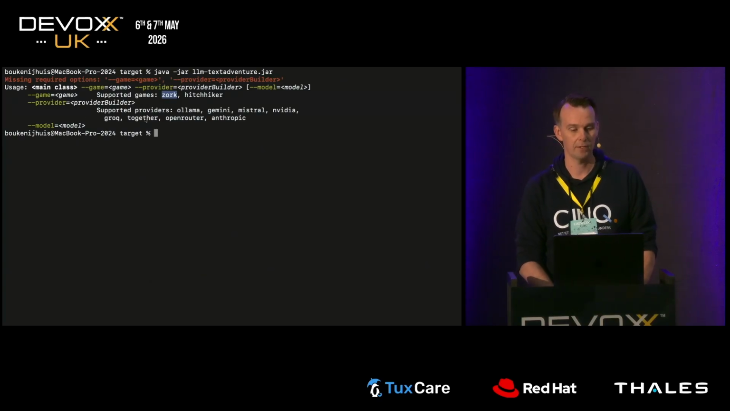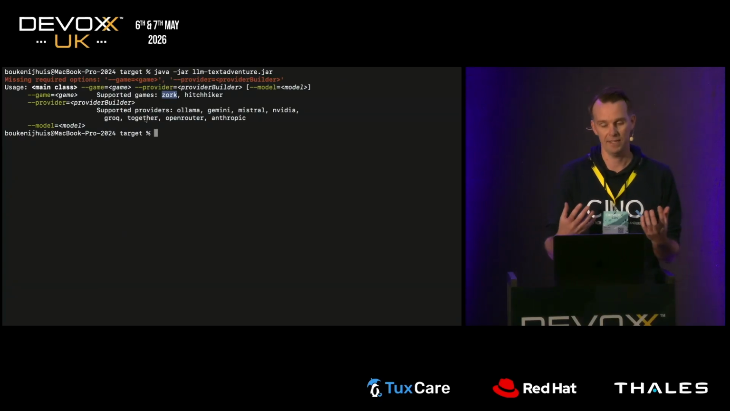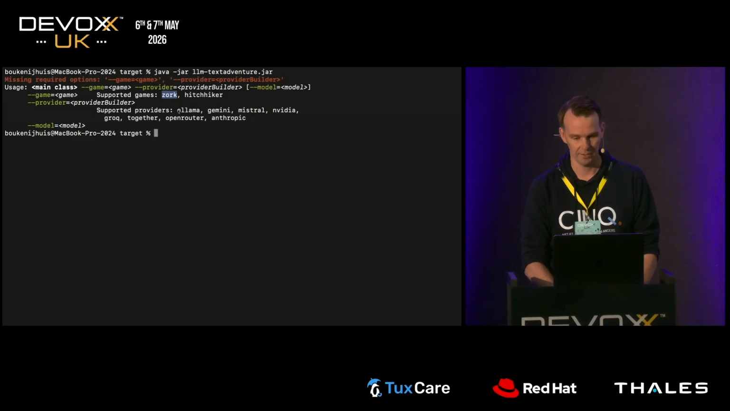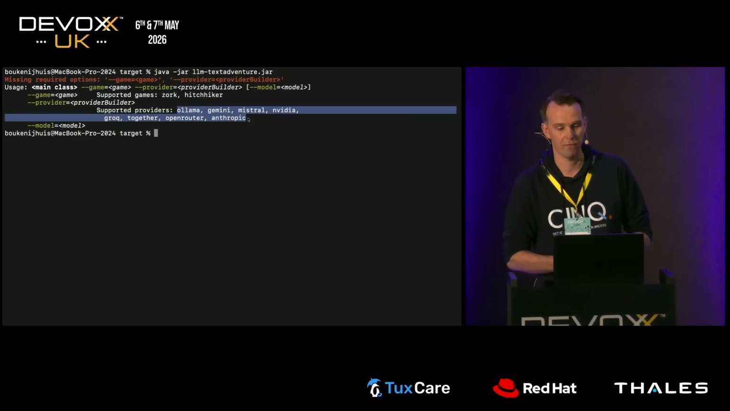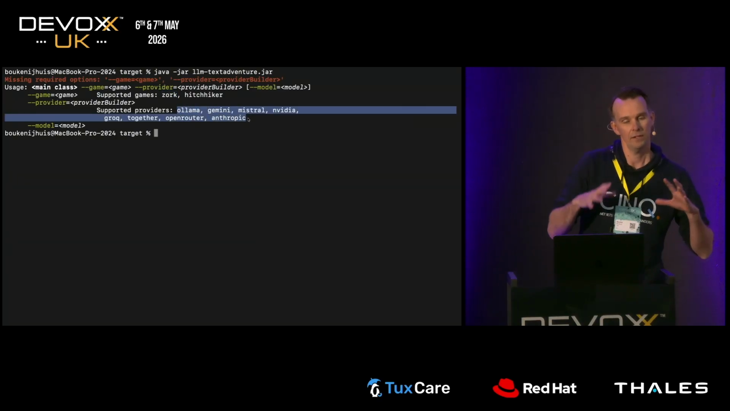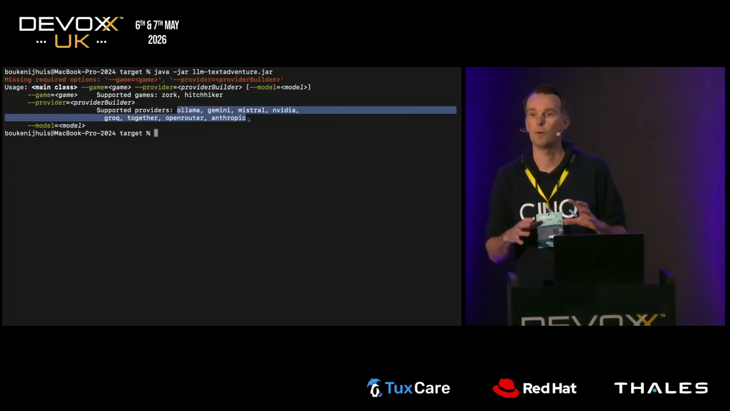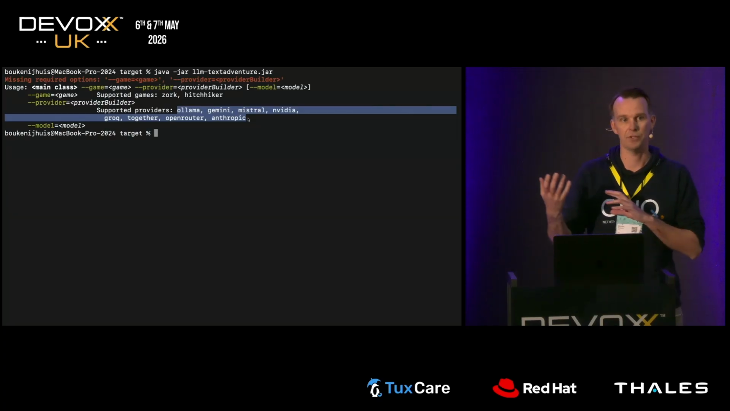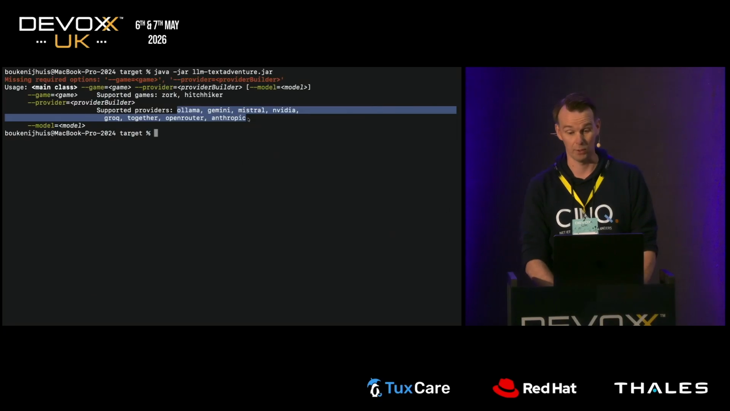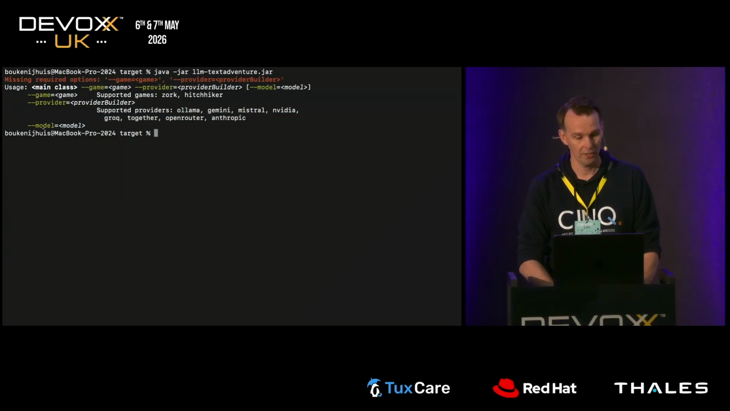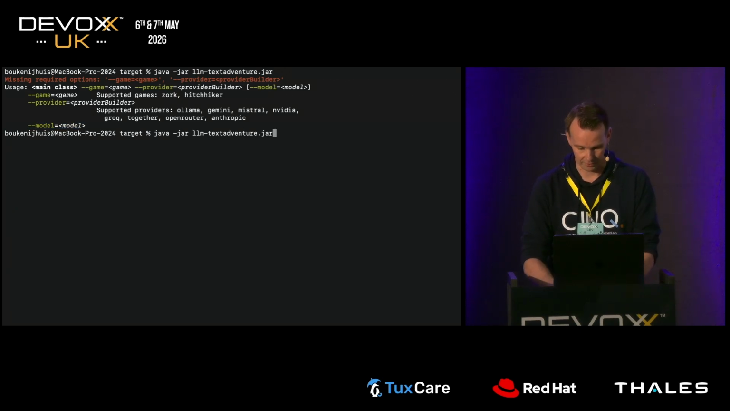Then we need a provider. The provider is the one that will provide the LLM. As you can see, there's quite a lot of providers you can choose from. At the end of this talk, I will also share a QR code that points to the repo, so you can play with it yourself. You can easily add providers if you would like to. And lastly, you can specify a model. Now let's start the demo.